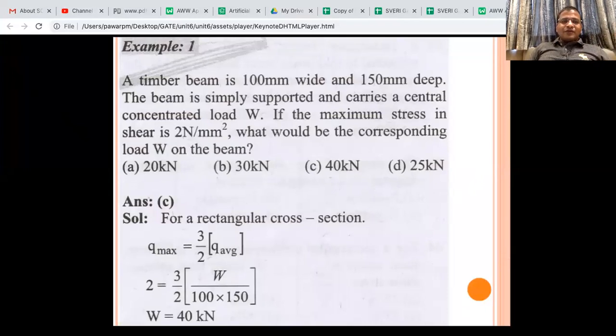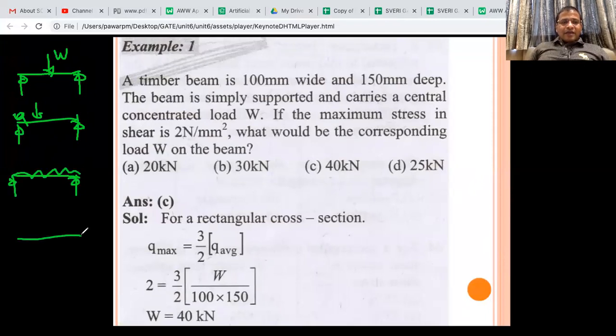So if you ask me which are the typical sections: simply supported with point load at the center, simply supported with point load at A, then maybe UDL throughout the beam, and then maybe a moment couple at the center.